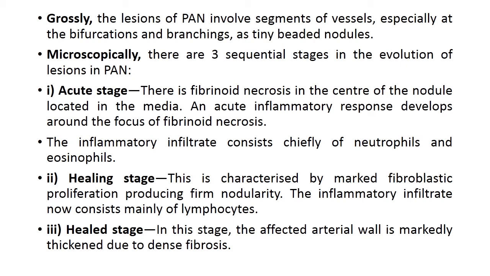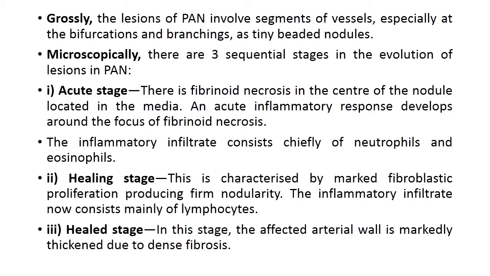Grossly, the lesions of polyarteritis nodosa involve segments of the vessels, especially at the bifurcations and branchings, as tiny beaded nodules, and microscopically there are three sequential stages in the evolution of lesions. One is acute stage, then healing stage and then healed stage. In acute stage, there is fibrinoid necrosis in the center of the nodule located in the media, and an acute inflammatory response develops around the focus of fibrinoid necrosis.